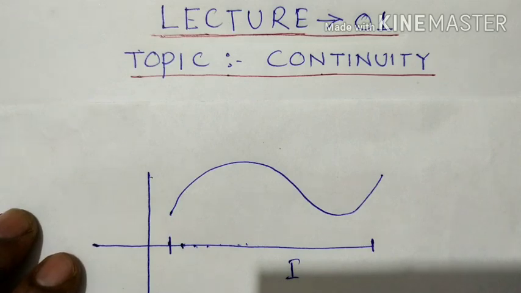Now before defining when a function is continuous at a particular point, or at a general point in its domain, I am just going to give an idea about limit, because you already learned this chapter in class 11.